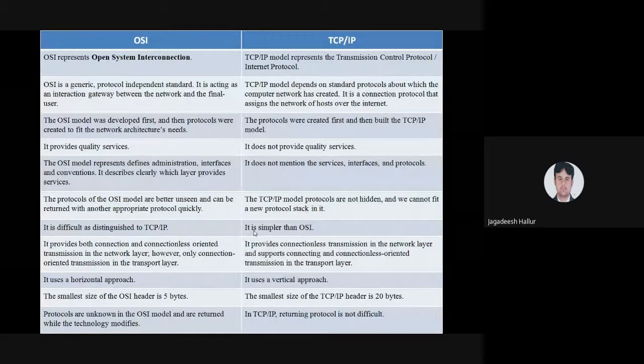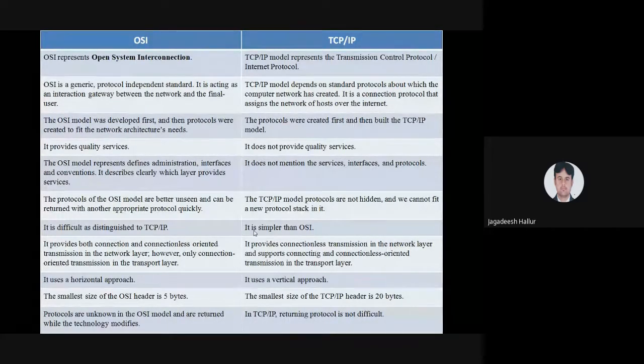It is difficult to distinguish in TCP/IP. It is simpler than the OSI model. Why is it simpler? Because we are converting 3 layers into 1 layer. The OSI model provides both connection-oriented and connectionless transmission in the network layer, however only connection-oriented transmission in the transport layer.